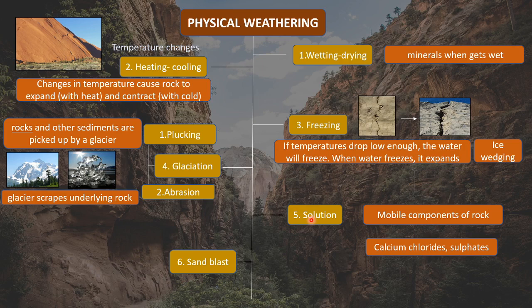Solution is when rock has certain mobile components present. Mobile components means components that can flow easily, melt easily, or dissolve easily. So these are the mobile components of rocks. For example, calcium chloride and sulfates can easily dissolve. When there is acid rain or heavy rain, these materials in the rocks, the calcium chloride and sulfates, become mobile because of water.